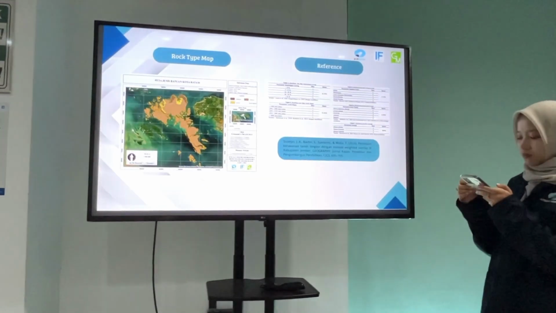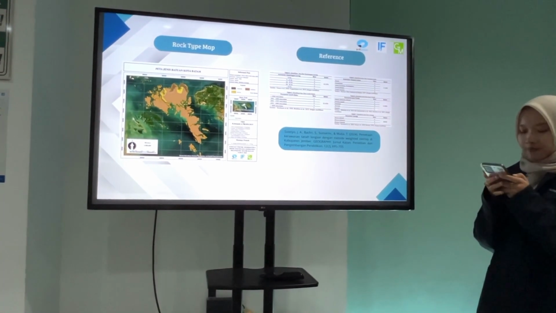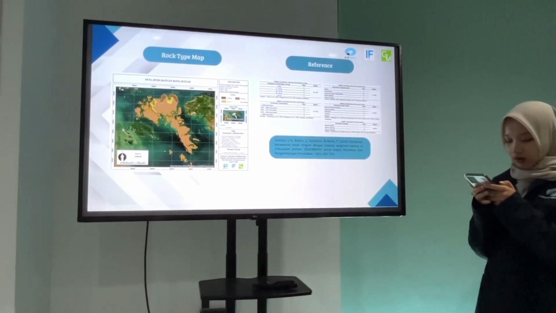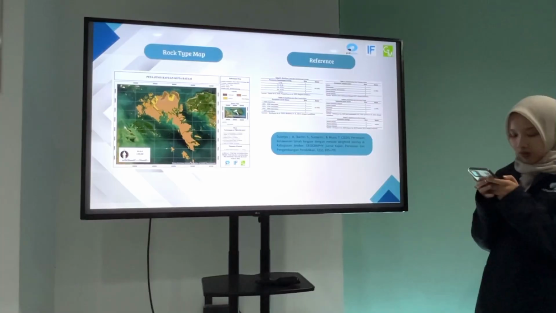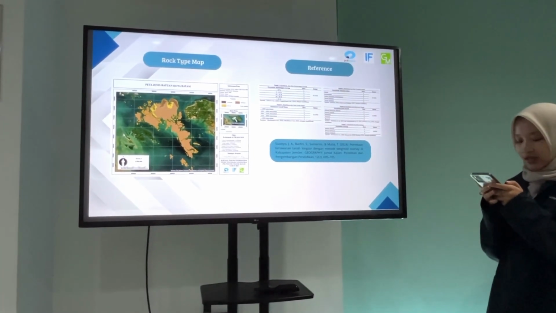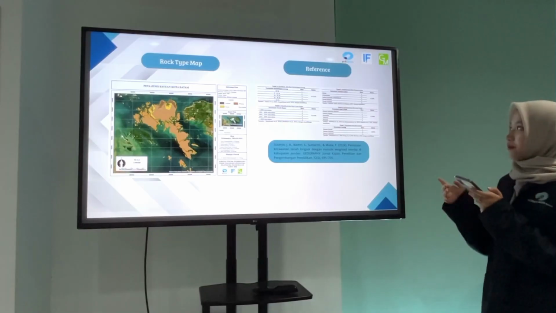Next. This map shows the rock type in Batam City. Dark brown for granite, light brown for sedimentary rock, dark chocolate for volcanic rock, yellow for alluvial deposit of sand and clay in the lowland, and blue for the water surrounding Batam Island.